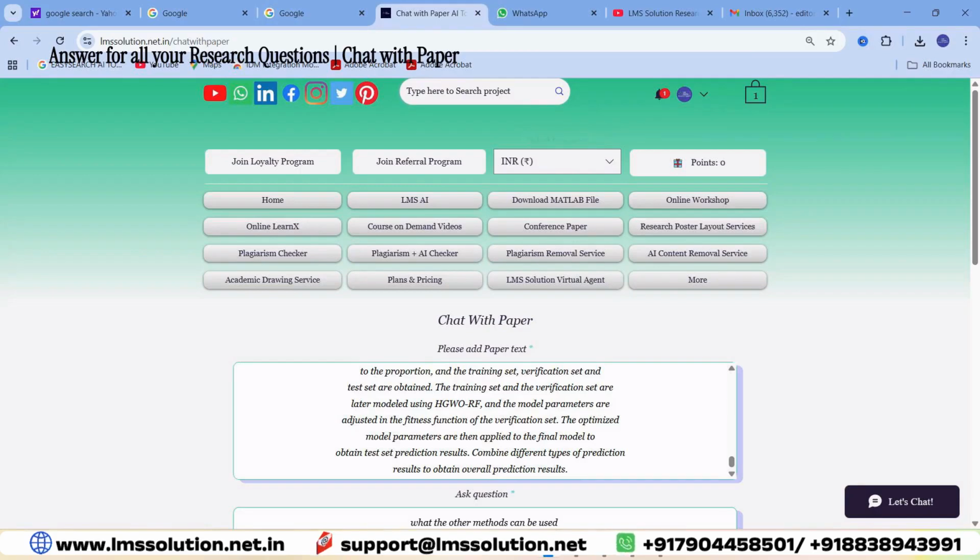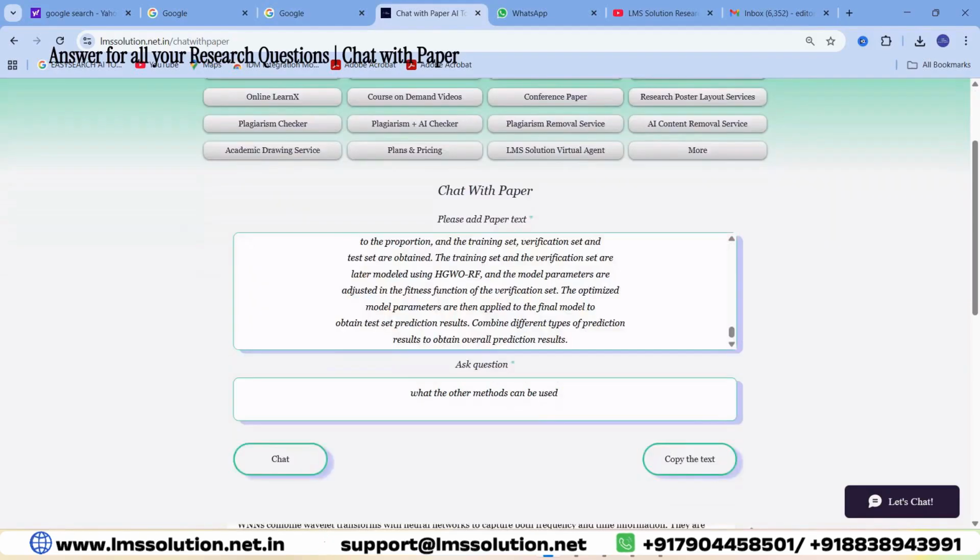Go on and explore this Chat with Paper. Copy and paste any content you want and you can ask any questions you want. It will give the perfect answer for you and also future ideas for your research.